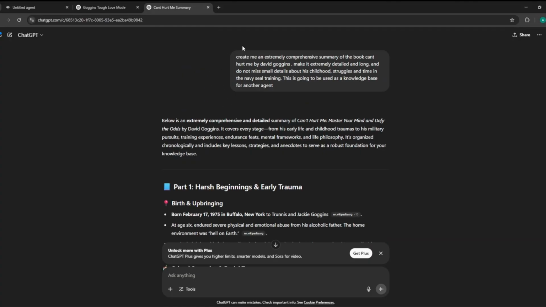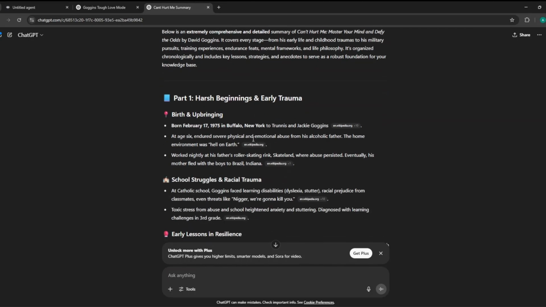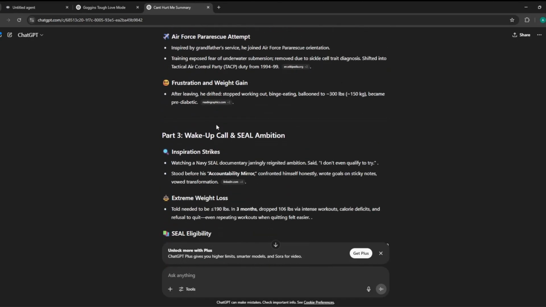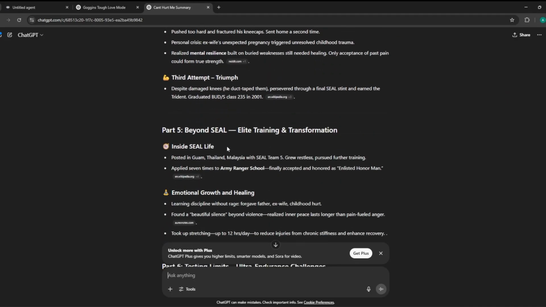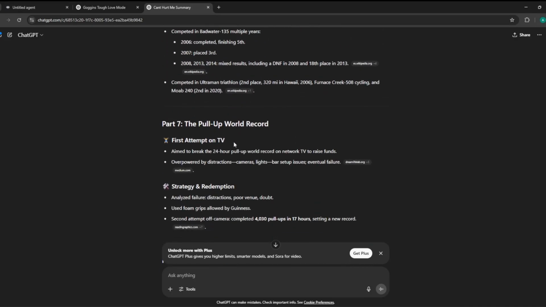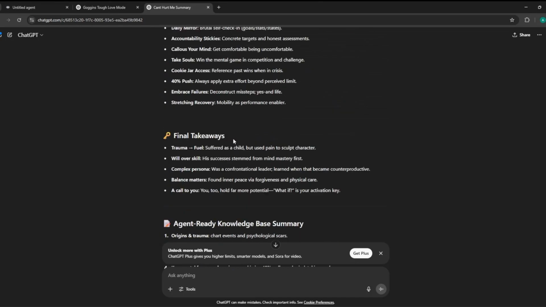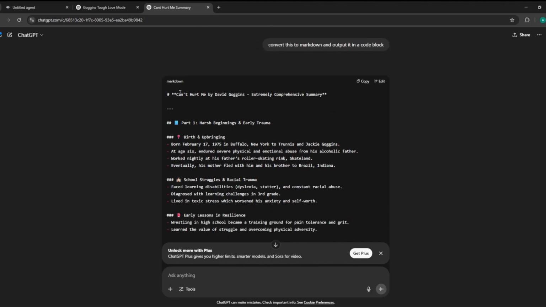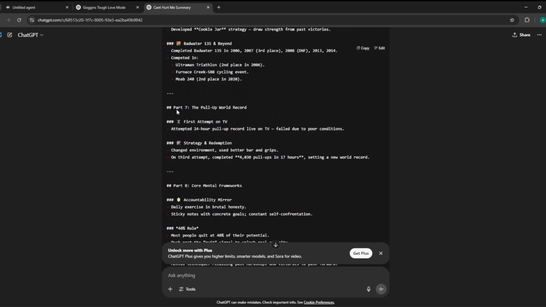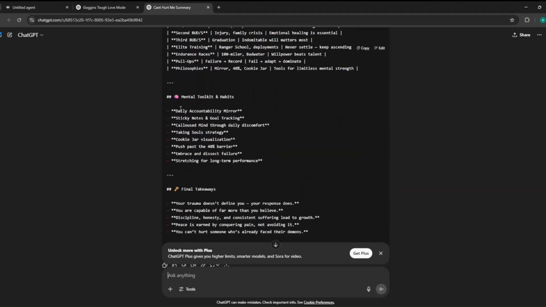Here I asked ChatGPT to create a summary of the book by David Goggins, and to list everything, all his life events, from SEAL eligibility to when he ran a marathon, pull-up world record. Then for it to be understood by the agents, we just ask it to convert it to markdown and output in a code block. So after it converts it to markdown, it's completely ready to be used as a knowledge base.